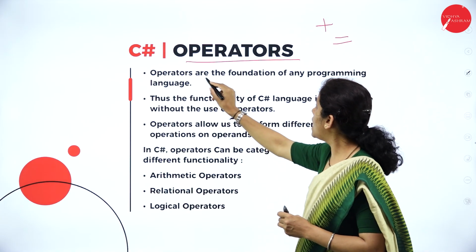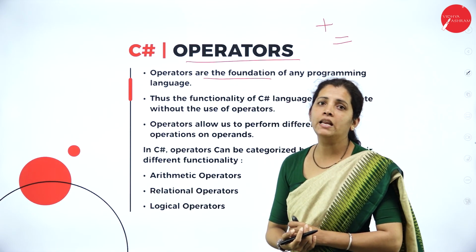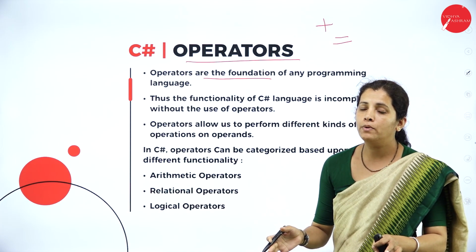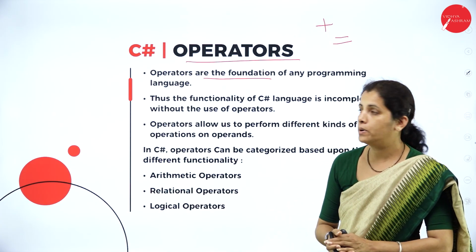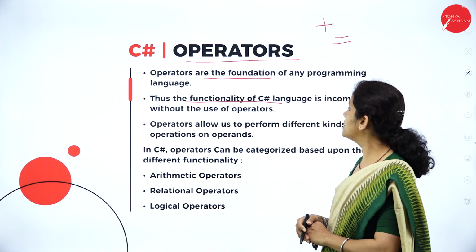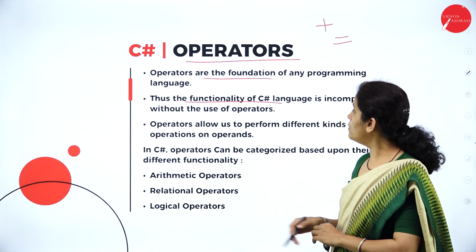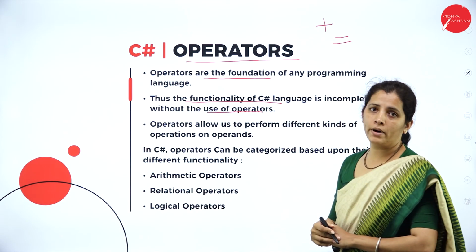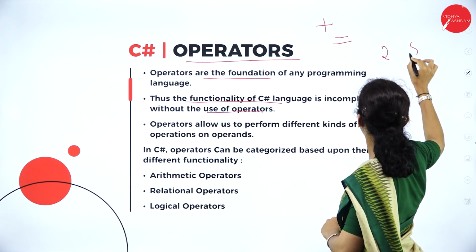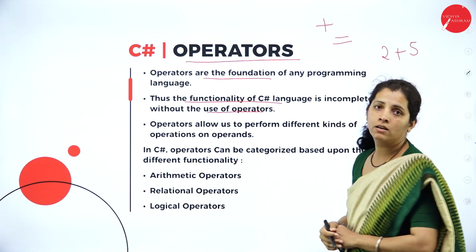So operators are the foundation of any programming language. Without operators, we are not able to do any operations. Thus, the functionality of C# programming is incomplete without the use of operators. For example, if I want to add two numbers, 2 and 5, I place plus.